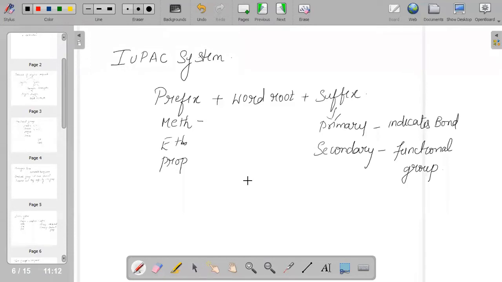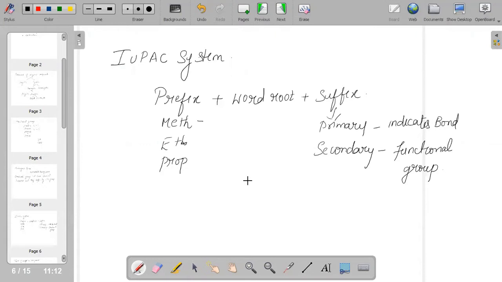And the secondary suffix indicates the functional group, which can be alcohol, aldehyde, ester and many more. So this is the format which we use in order to name a compound.